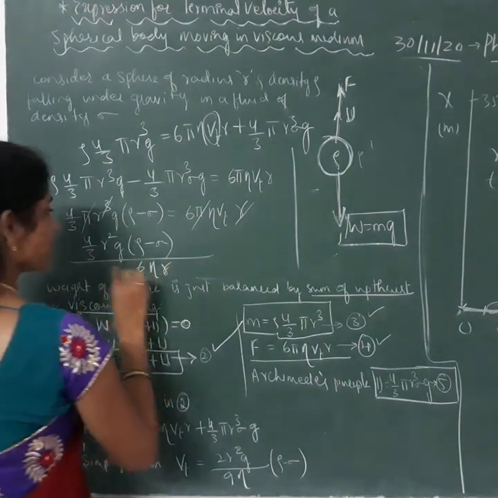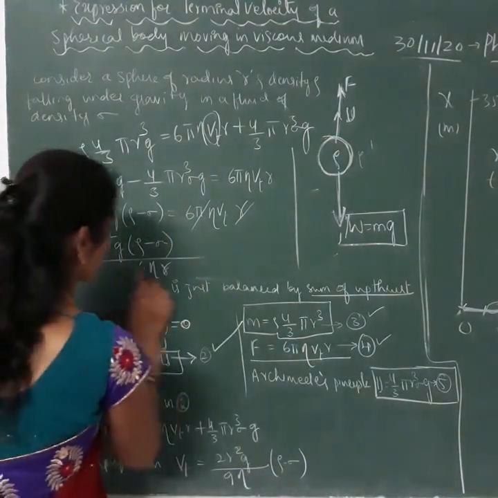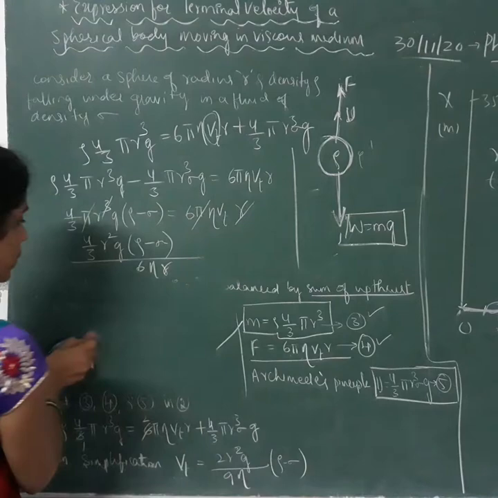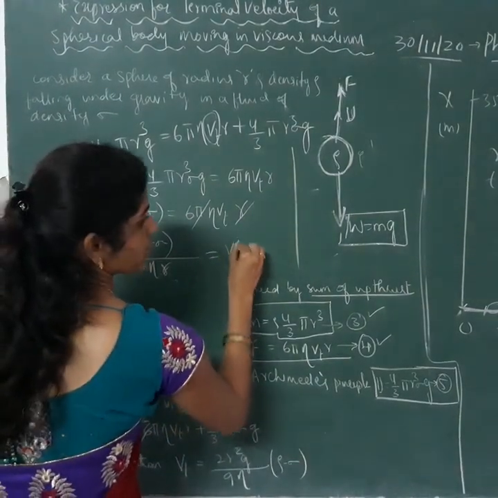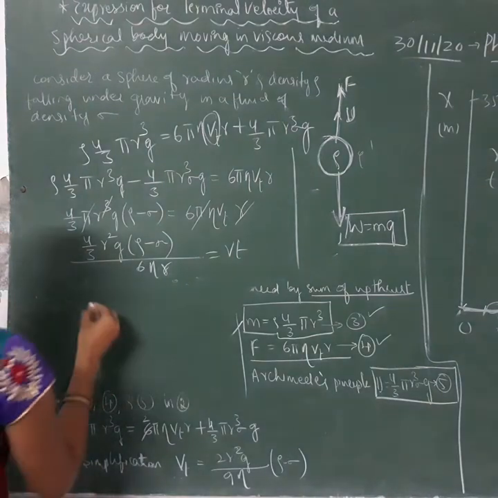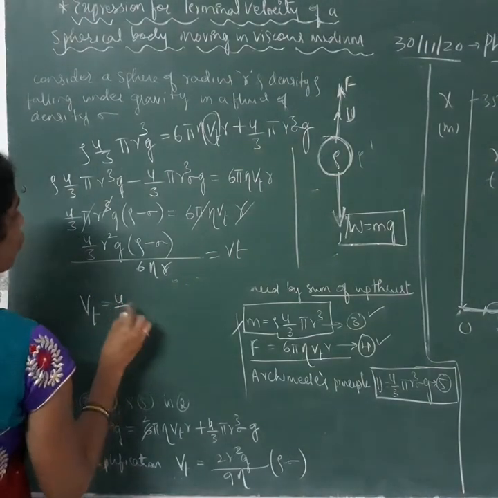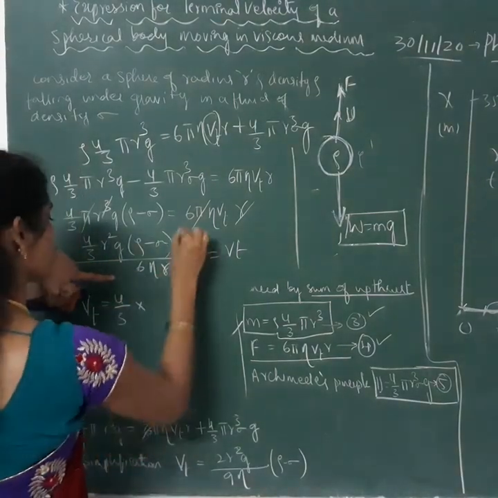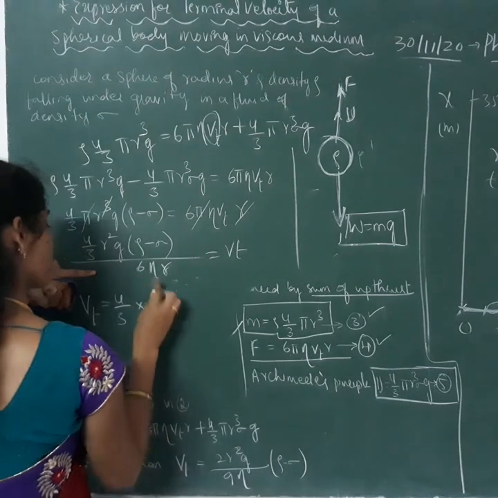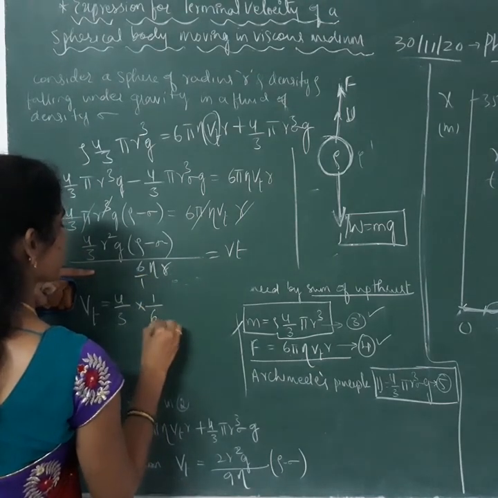By cross multiplication, since we want the expression for terminal velocity, Vt is kept as it is. Terminal velocity Vt is equal to 4 by 3 into, for the nothing that is there means 1, by cross multiplication 1 by 6 it becomes.